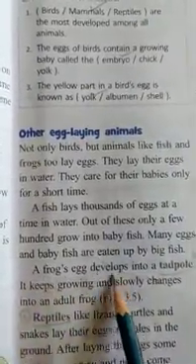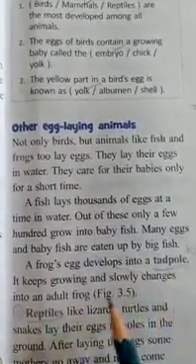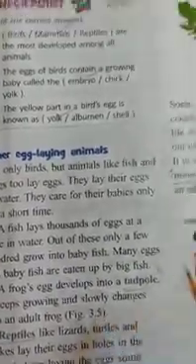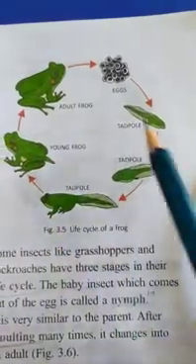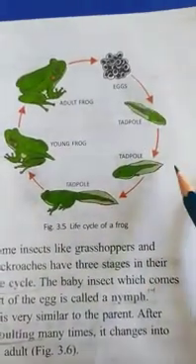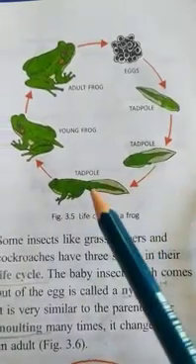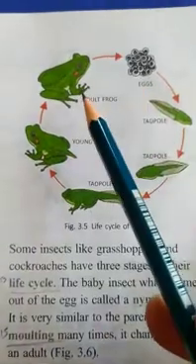A frog's egg develops into a tadpole. It keeps growing and slowly changes into an adult frog. So this is figure 3.5. See children, this figure is very important. This is the life cycle of the frog. First the egg, then the tadpole. First stage, tadpole. Second stage, tadpole of the third stage. This is the young frog and the adult frog.